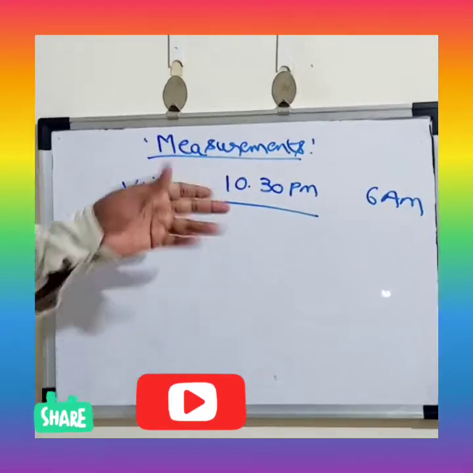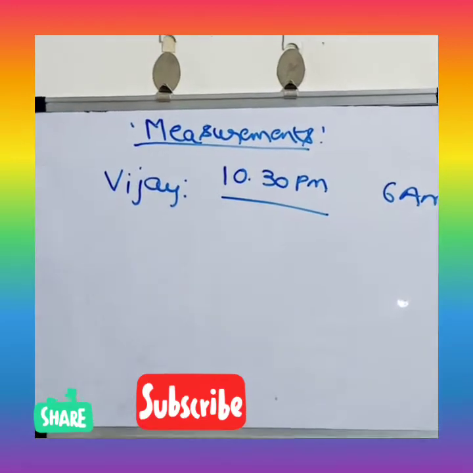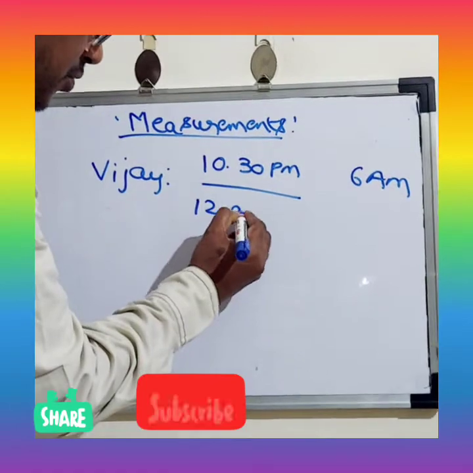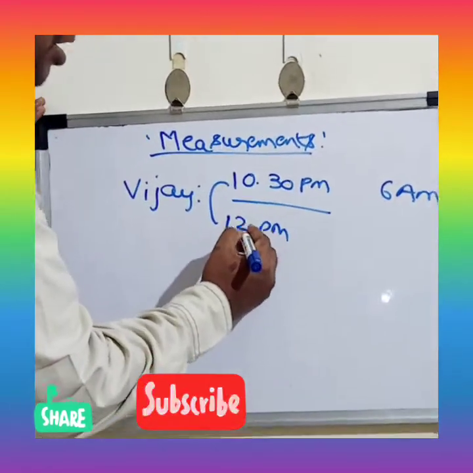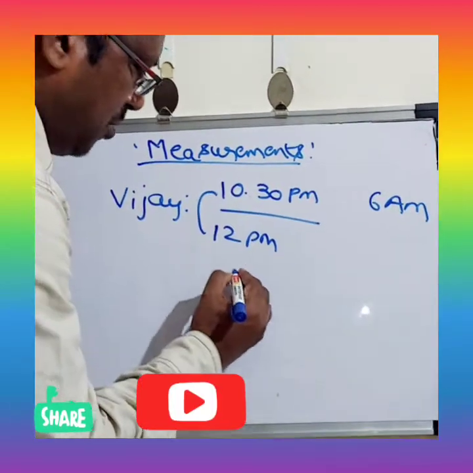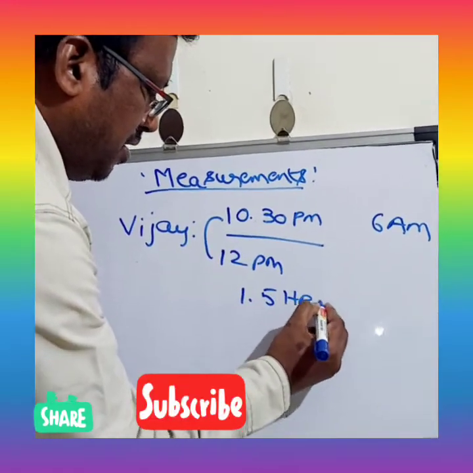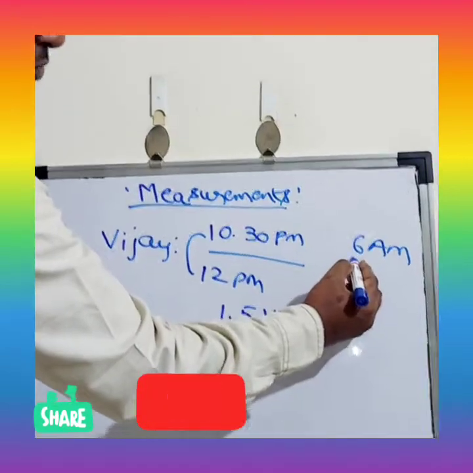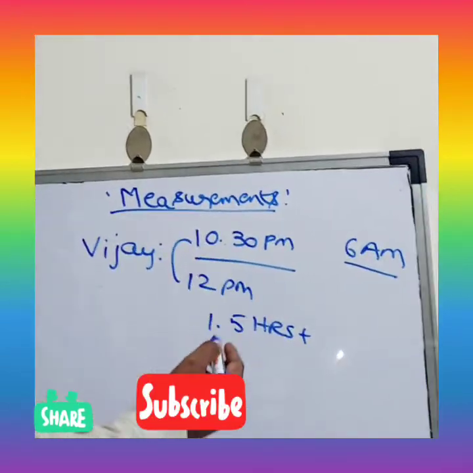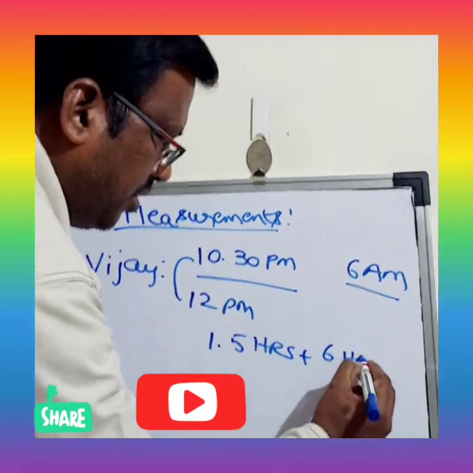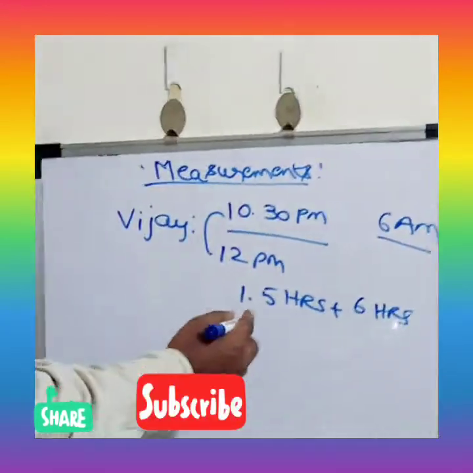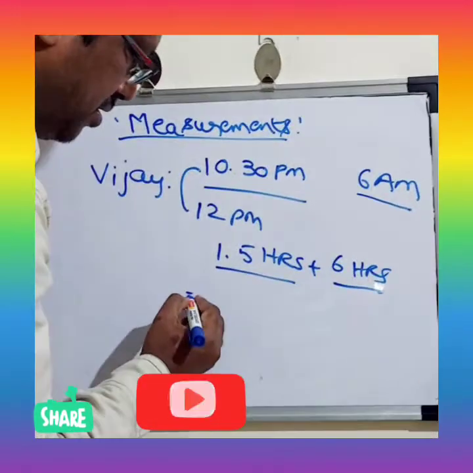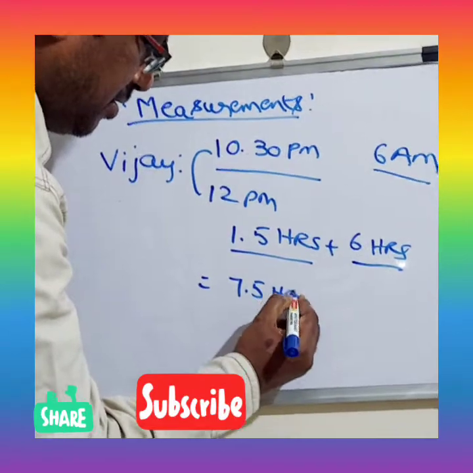To solve this type of problem, the simple method is: night 10:30 to 12 p.m. How much is the difference? That is 12 minus 10:30, that is 1.5 hours. And after 12, Vijay wakes up at what time? 6 a.m. So total 6 hours. So the total time that Vijay has slept is 1.5 hours plus 6 hours, that is 7.5 hours.